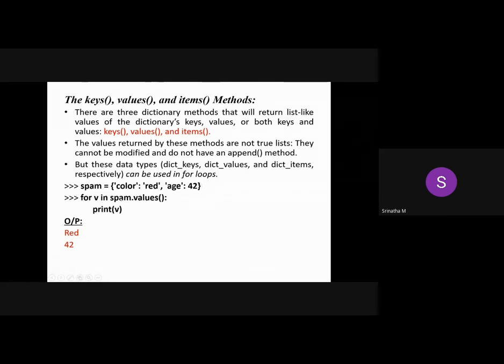In each iteration internally, that will be like a list. In each iteration, each value will be assigned to this variable V. You are printing this V. First it will print this first value, then it will print this second value.